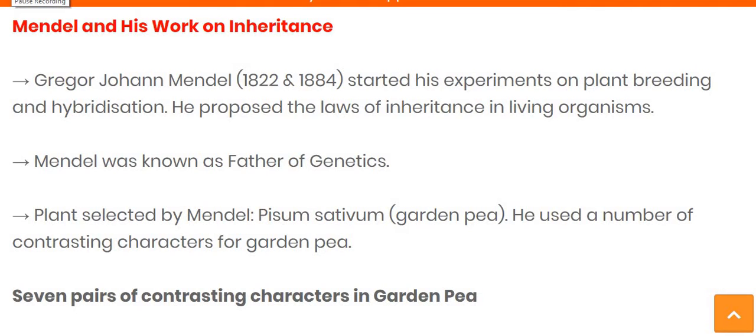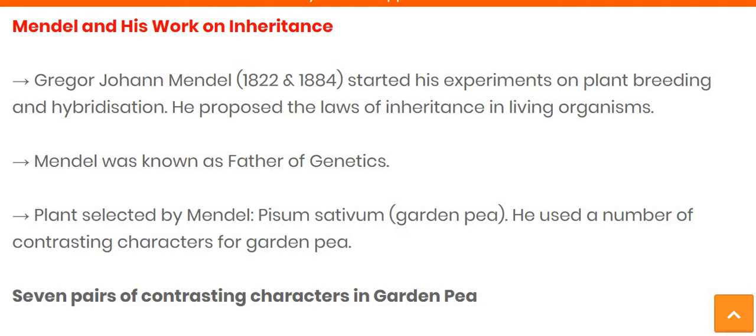Hello students, in the previous video we saw Mendel and his work on inheritance. As we know, due to his contribution he is known as the father of genetics. Genetics is a branch of biology in which the study of genes and the genome takes place. Mendel started experiments on plant breeding and hybridization, and he also proposed the laws of inheritance in living organisms.